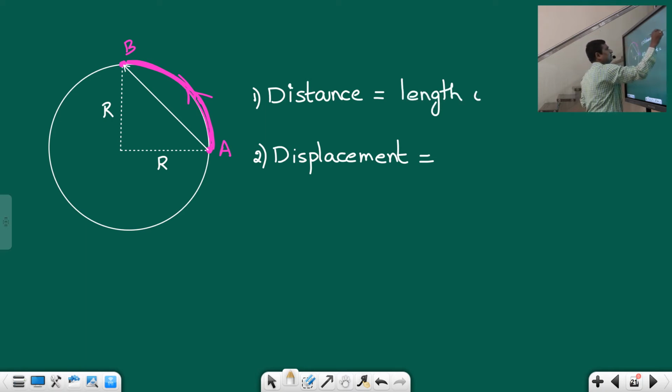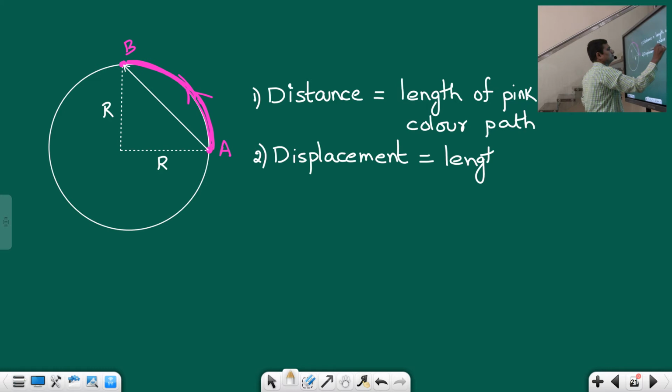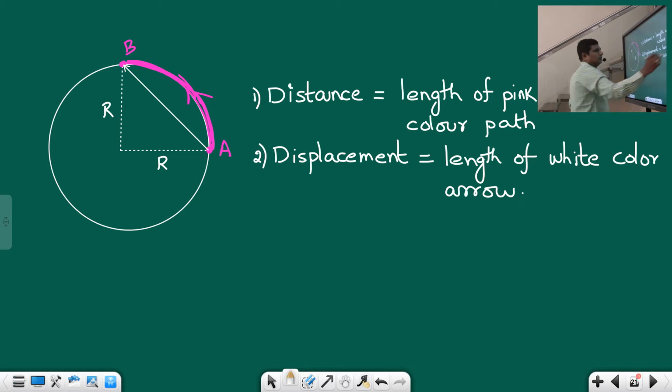Distance means the length of the pink color path, and displacement means the length of the white color arrow. That is how we should find it out.